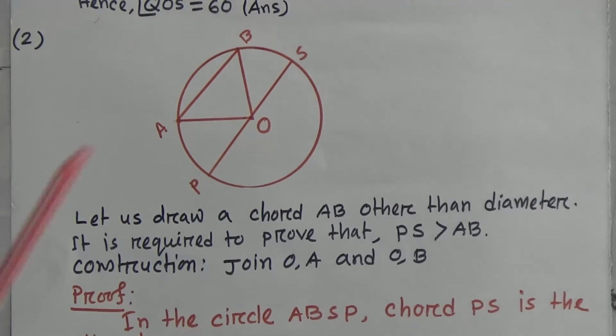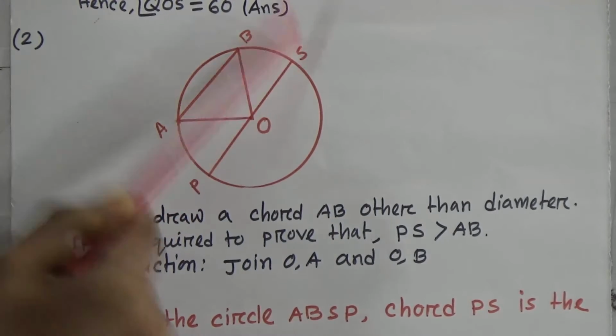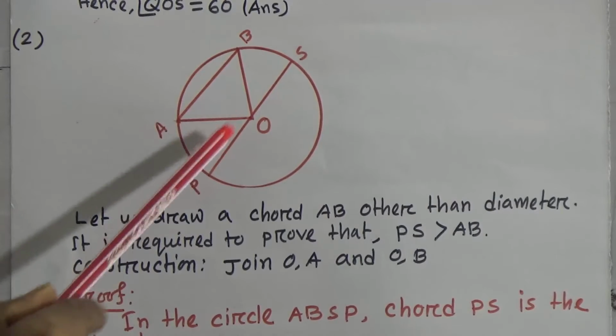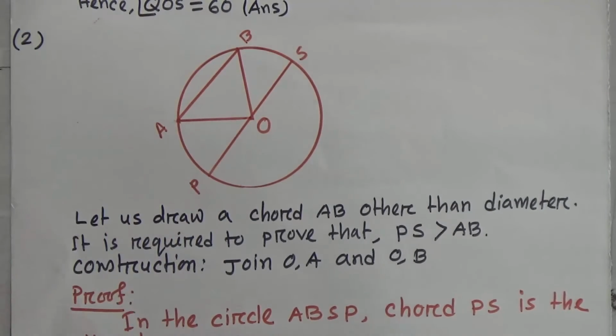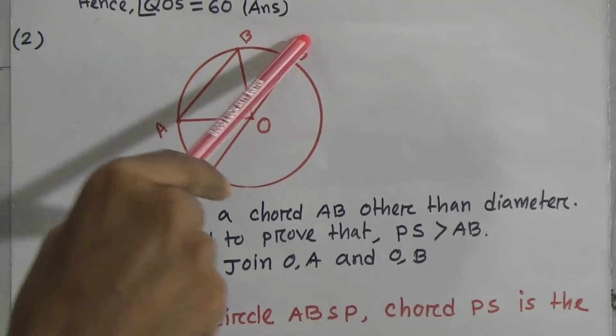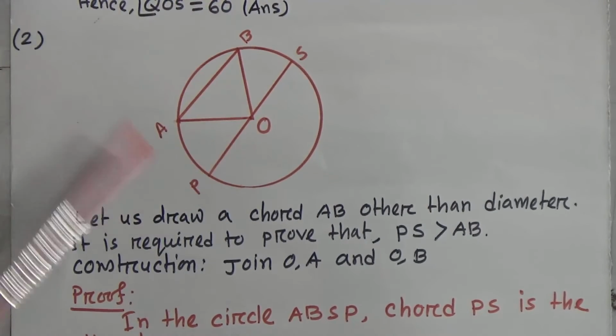Therefore, we can say OA equal to OB, OP equal to OS. Okay, in a circle, from the center, all the distances are equal. Therefore, we can say OP equal to OS, OB equal to OA.